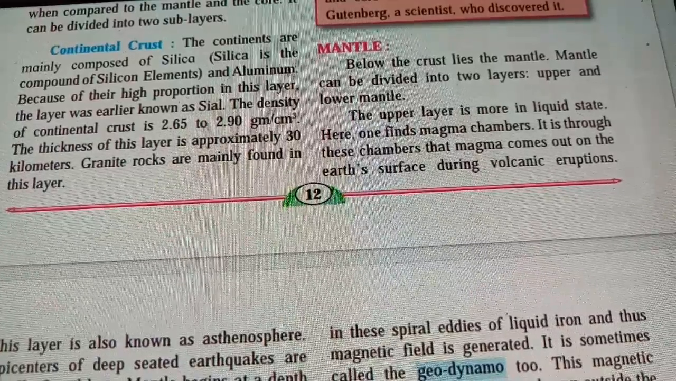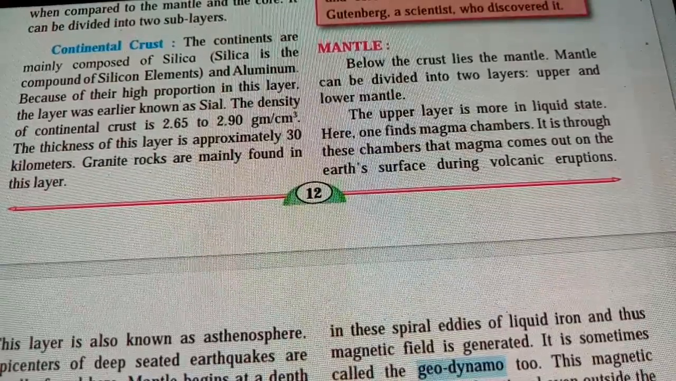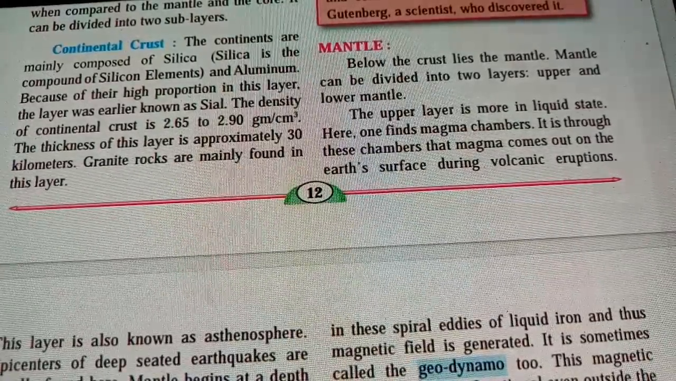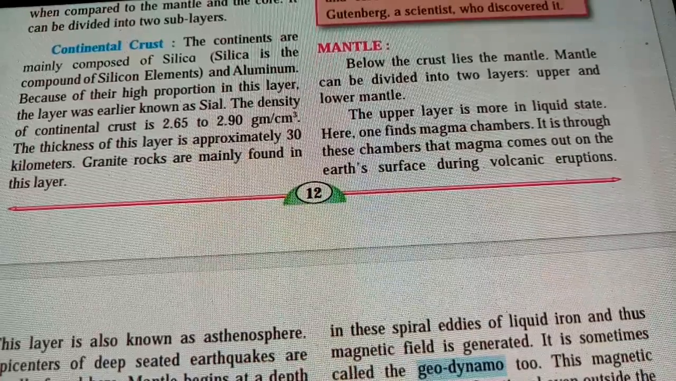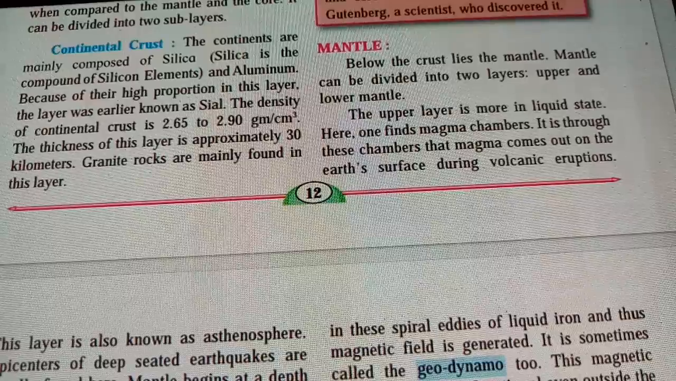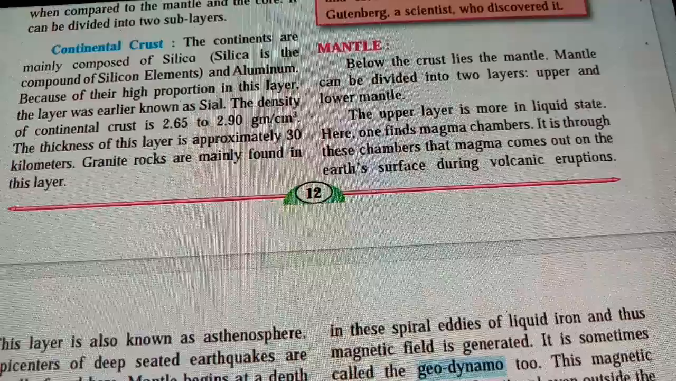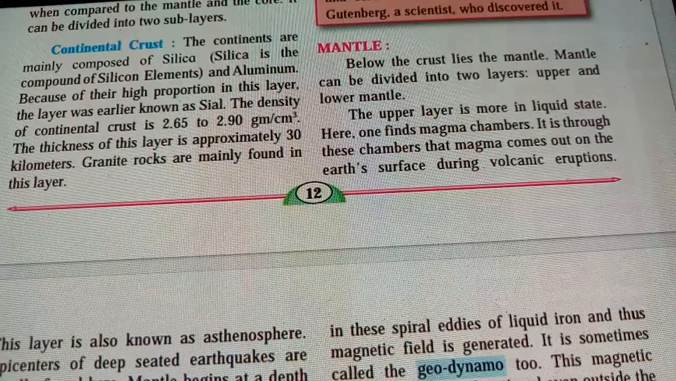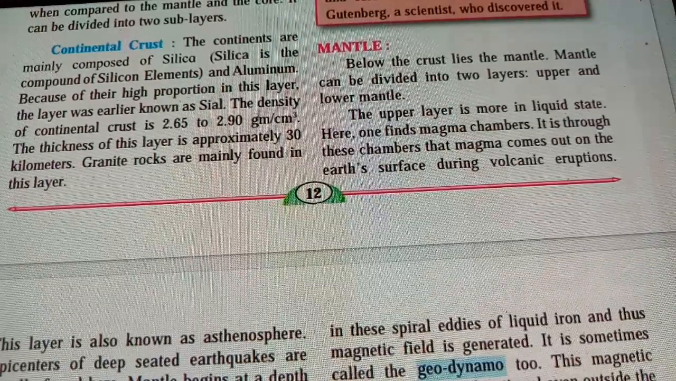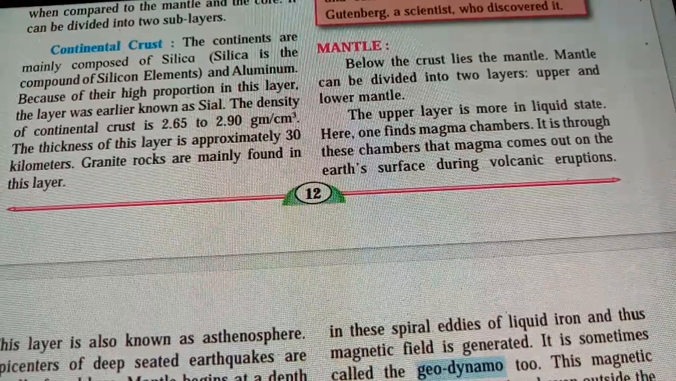Next we'll see mantle. A mantle is also called magma. Magma means it is a very hot part of the interior of the earth. Below the crust lies the mantle. Mantle can be divided into two layers, upper and lower mantle. When the lava is coming, it is coming from the lower and also from the upper. The upper layer is more in liquid state.